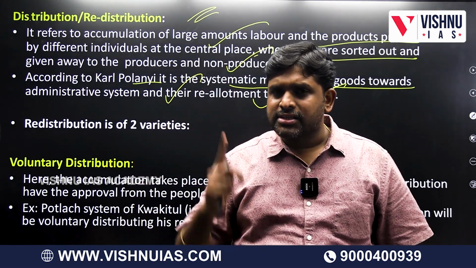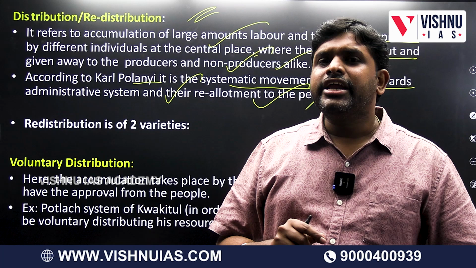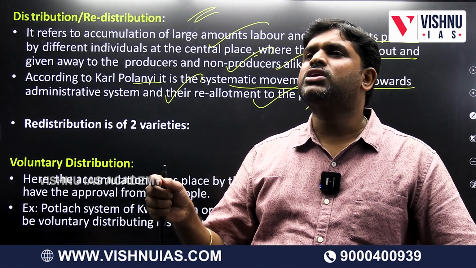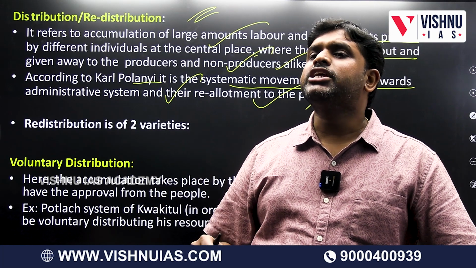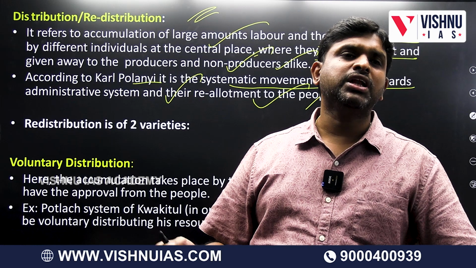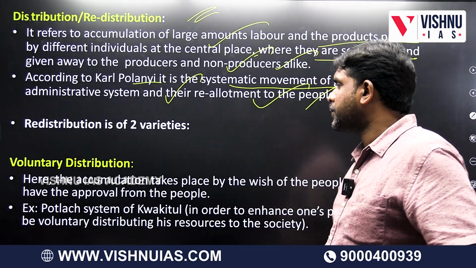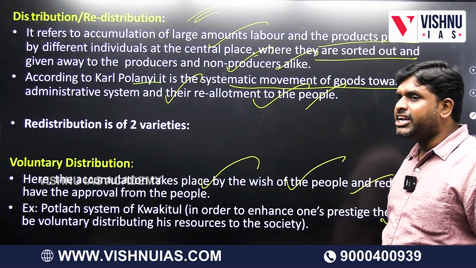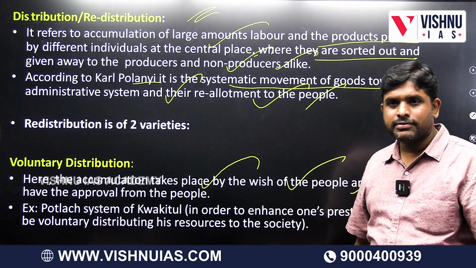Again, it is of two varieties, as I told you in the beginning: voluntary redistribution and involuntary redistribution. Voluntarily, people will be giving to the center. That is called voluntary redistribution. Involuntarily, forcefully, if it is taken, it is called involuntary redistribution, like taxation. Accumulation takes place by the wish of the people, and redistribution with the approval of the people.